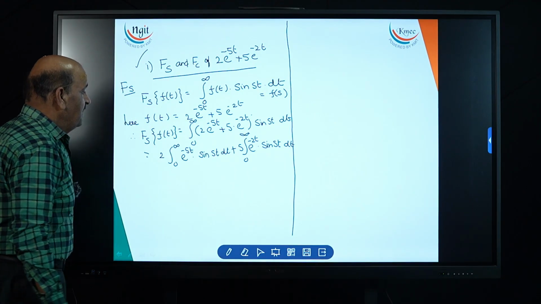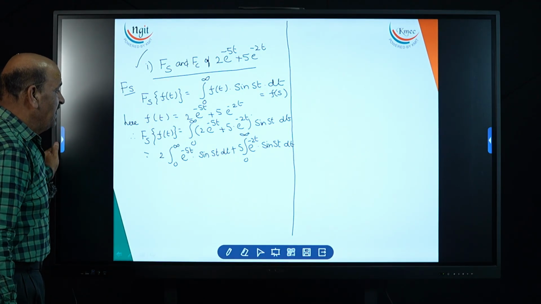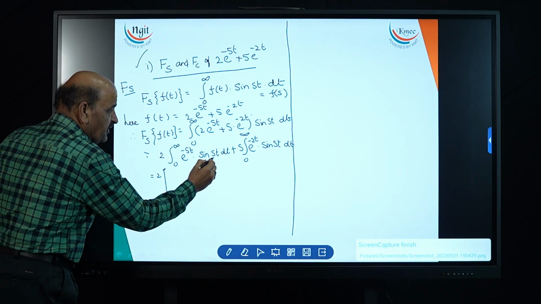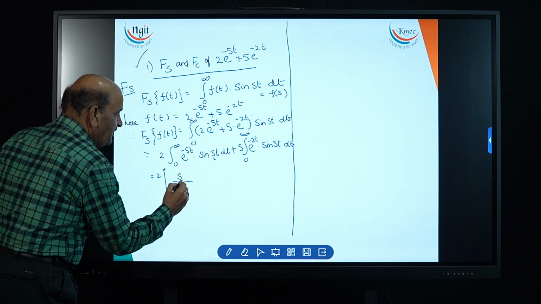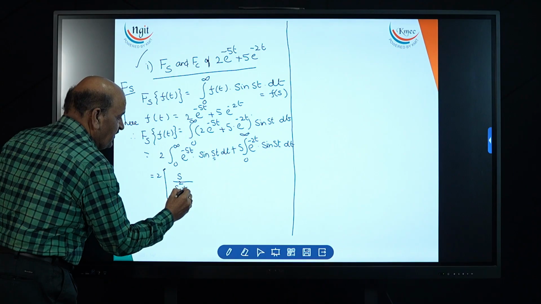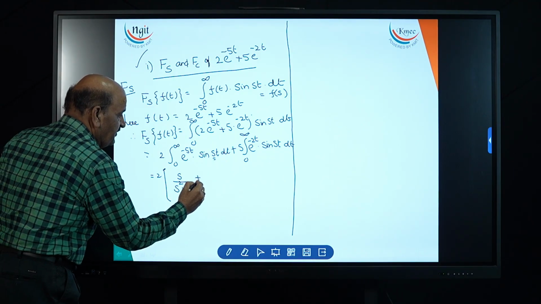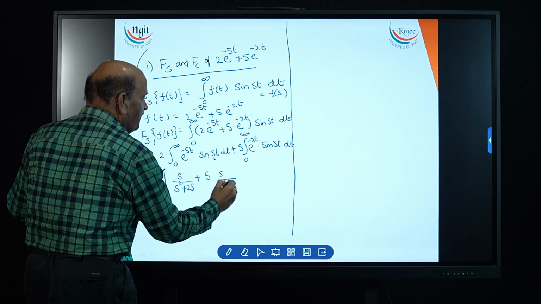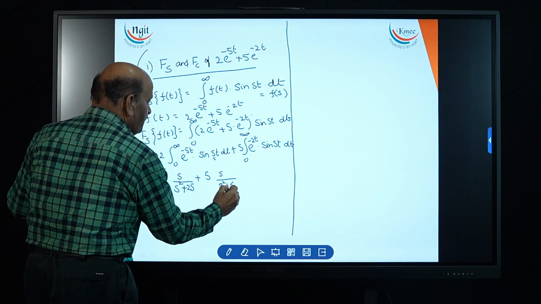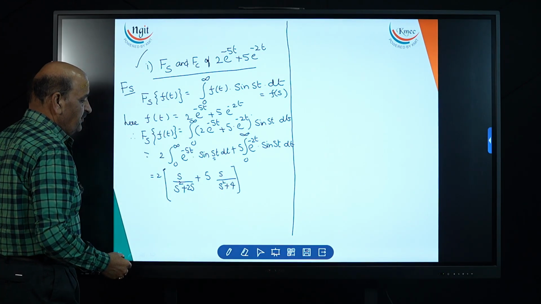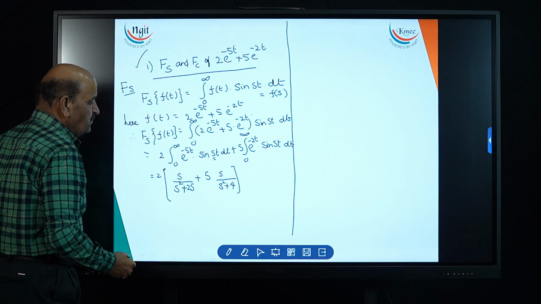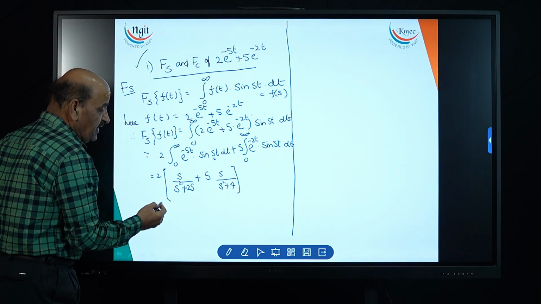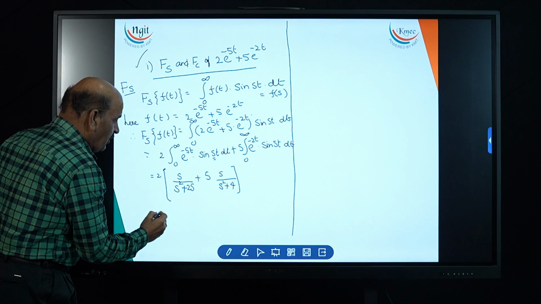Understanding? Now we are using the principle: the integral of e power minus at into sine st gives s by s square plus a square. The constant will come out, so that is 2 times s by s square plus 5 square, that is 25, plus 5 times s by s square plus 4. Both are sine, therefore s will come out; you can take s as common.